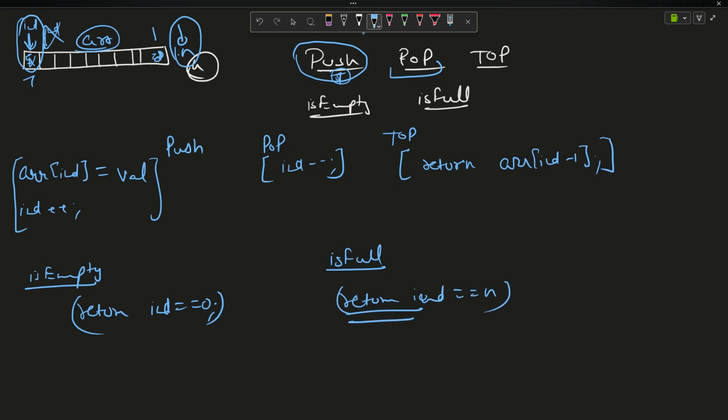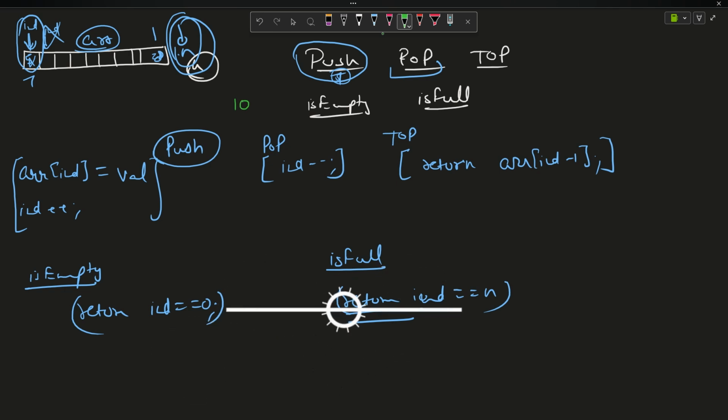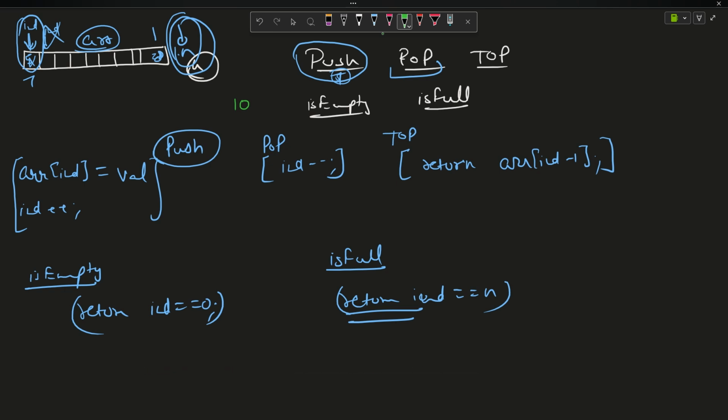Now the edge cases. Suppose I try to push. If my index is already at n and I try to push a value, let's suppose I try to push 10. Is it possible? If the stack is already full, how can I push something into it? It is not possible. So whenever I am set to push, I will say, only if is full is not true, then do so.